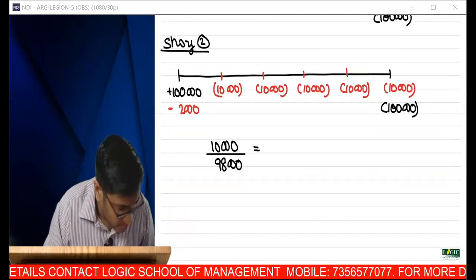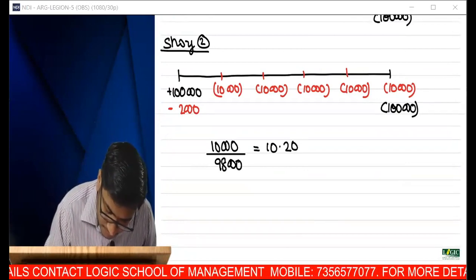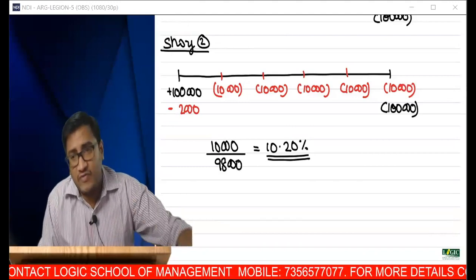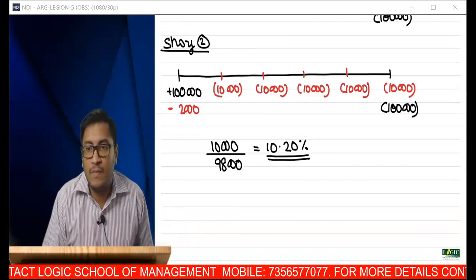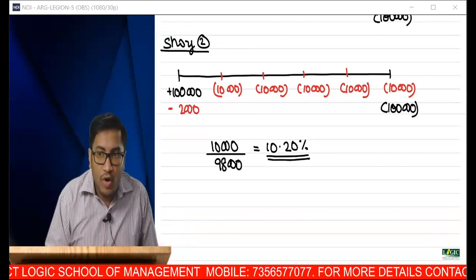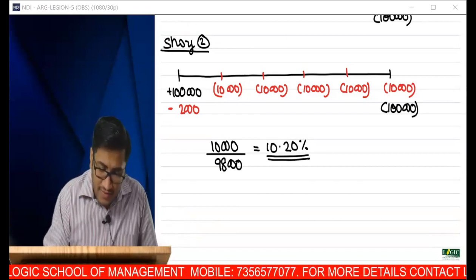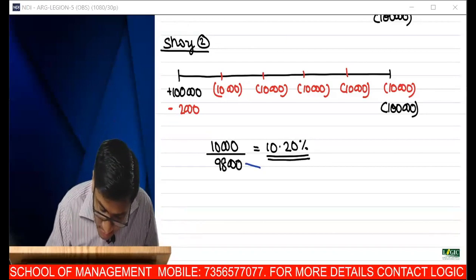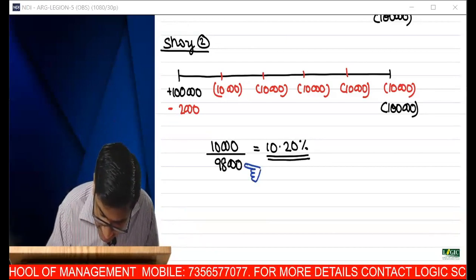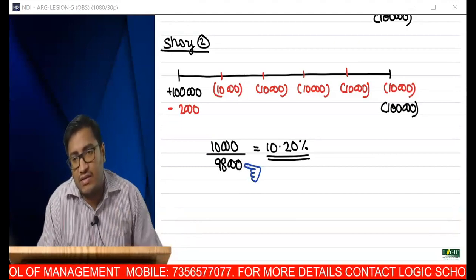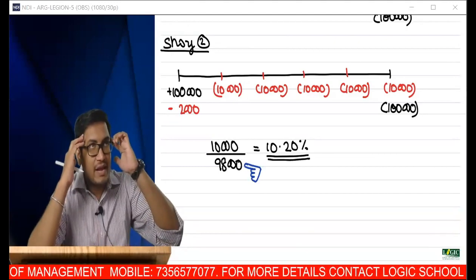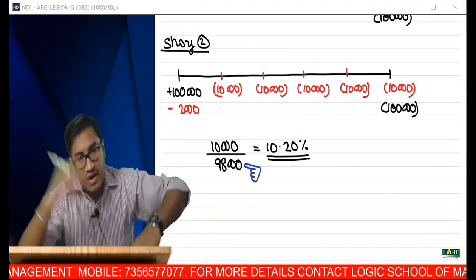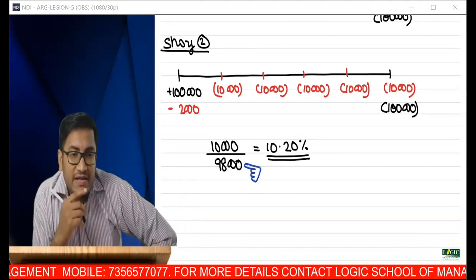What is my answer? It is 10.2. It is not perfect. The answer is not perfect. Clear? So how to go about with such a scenario? Whatever she said is correct only. She wanted to increase the rate, so she reduced the denominator. If you reduce the denominator, automatically the rate will increase. Think mathematically. I want my rate answer to go up. So what can I do? If I reduce my denominator, definitely my answer will go up. So from 10%, it became 10.2.